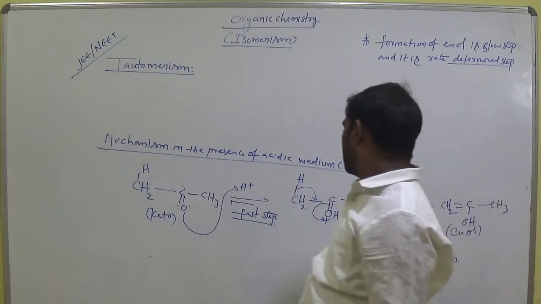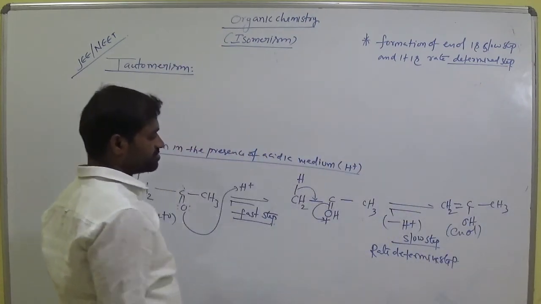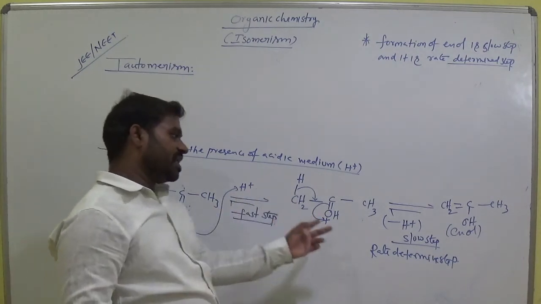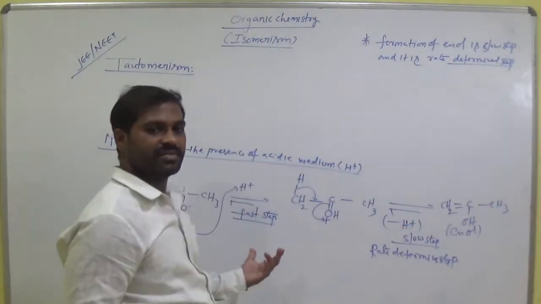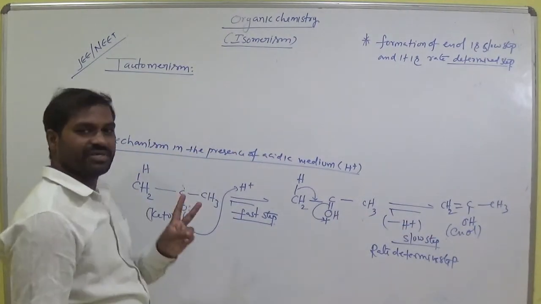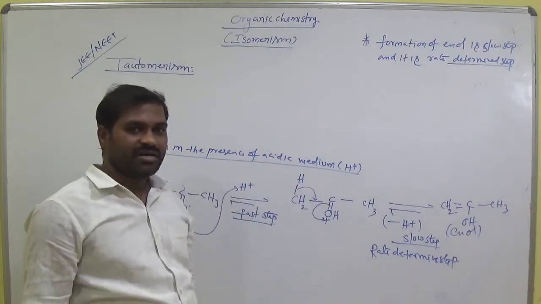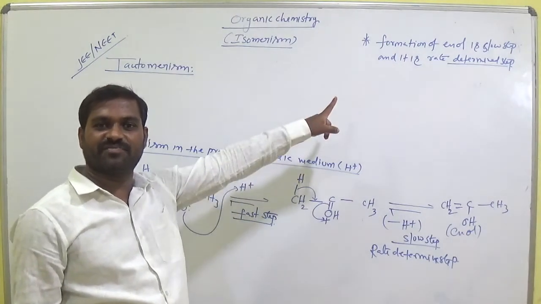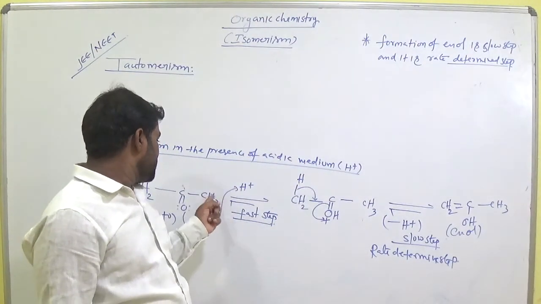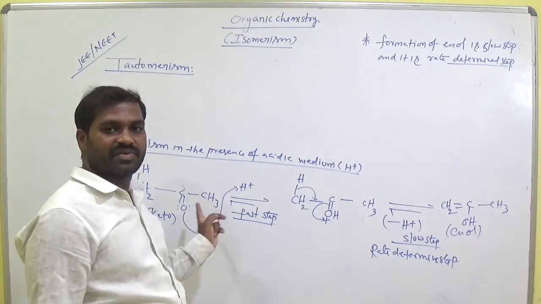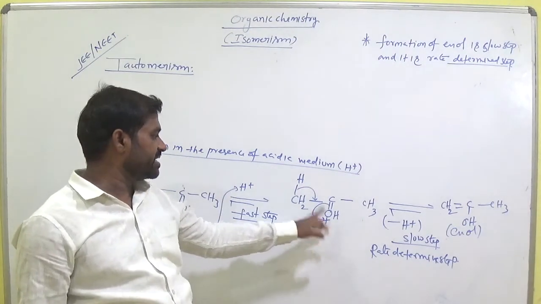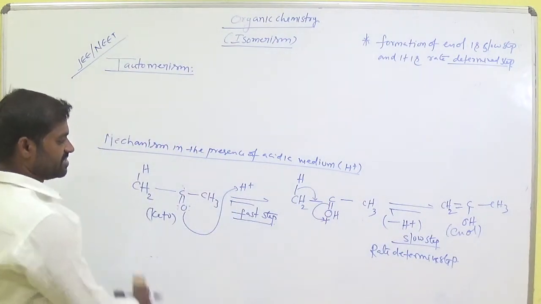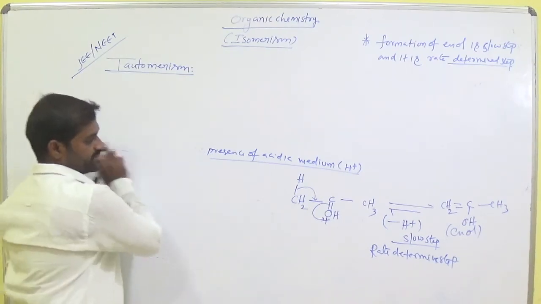Clear? So we can calculate the speed of reaction in this step, not here. In both the acidic medium and the basic medium, enol is generated, but in basic medium the mechanism is different. That is, first the formation of a carbanion, but here H plus attacks on oxygen and gives one positive ion. Later migration takes place and with loss of H plus, we get enol. These are the two different mechanisms. Remember it.